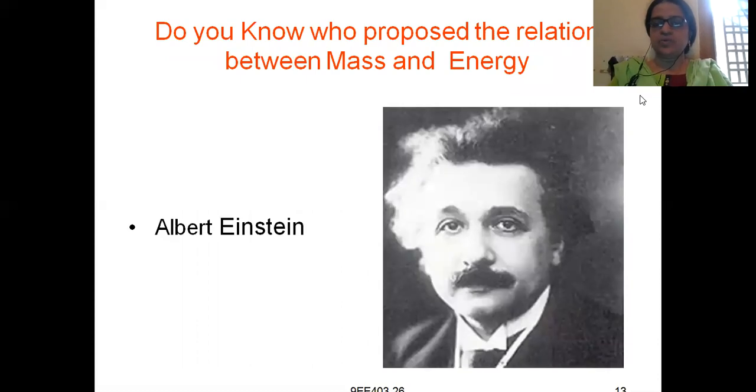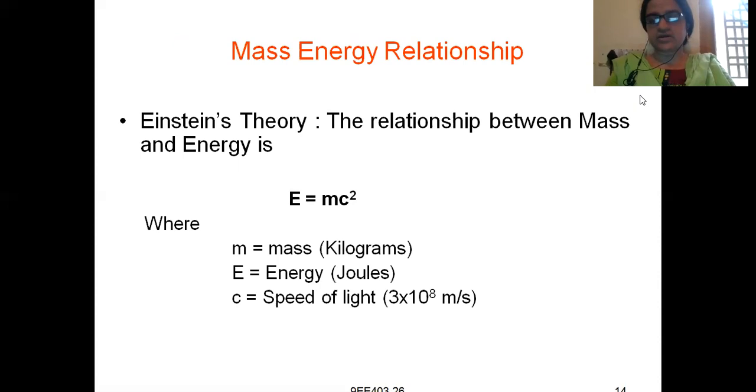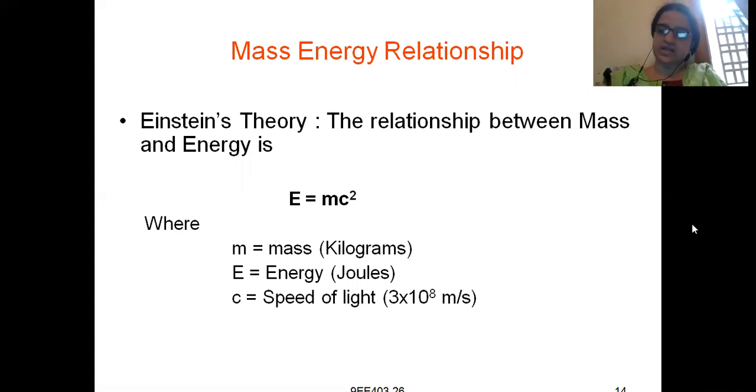Right. Do you know who proposed the relation between mass and energy? This famous relation defines how much energy is released. This relation was proposed by Albert Einstein. What is the mass energy relationship? Let us try to study once. Einstein's theory gives a relation between mass and energy. Your energy will depend on mass or not, that we will see here.